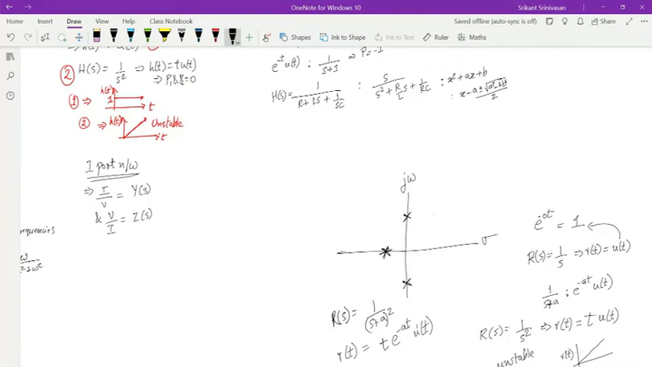So what all did we understand? Let me ask you this question. Supposing I have a pole over here. Is this stable or unstable?